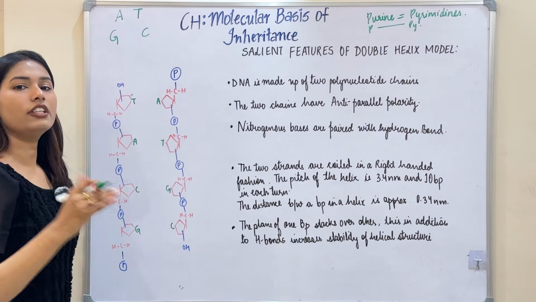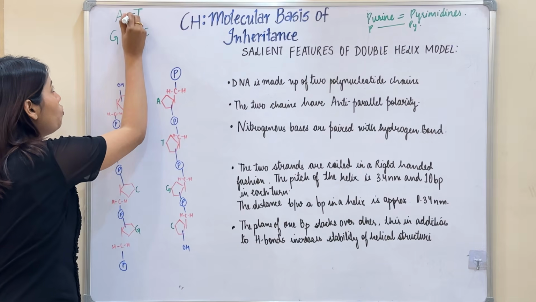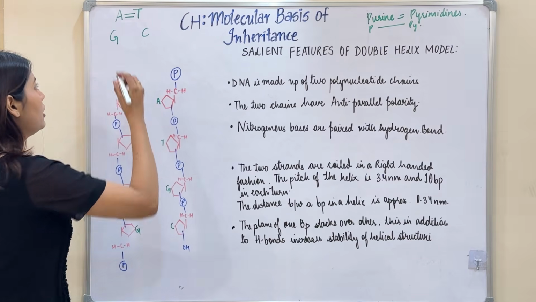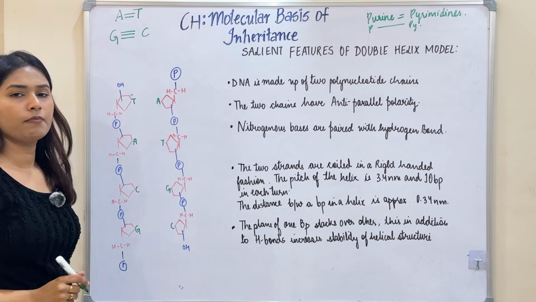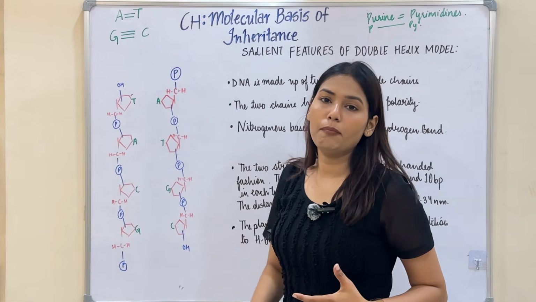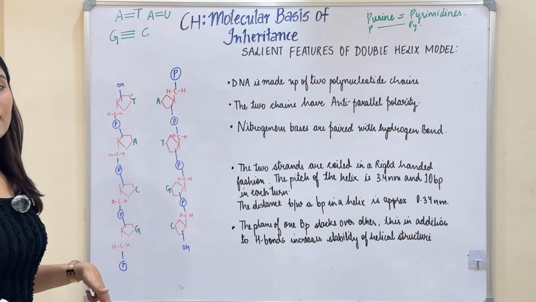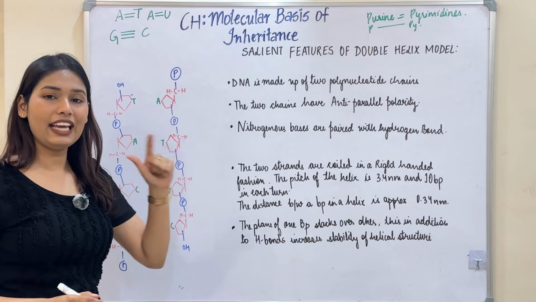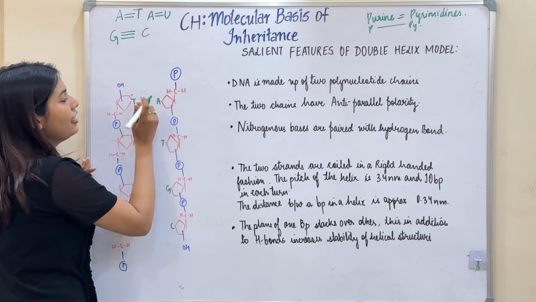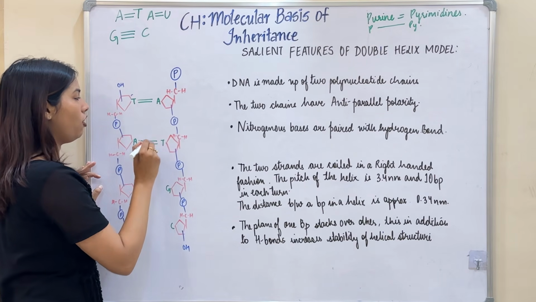I learned this with a mnemonic at girls college. Adenine always forms a bond with thymine with two hydrogen bonds. So here I am going to draw two hydrogen bonds. And guanine will always form a bond with cytosine with three hydrogen bonds. In RNA, of course, thymine will be replaced by uracil. So adenine forms a bond with uracil in case of RNA. Again, adenine and thymine form two hydrogen bonds.